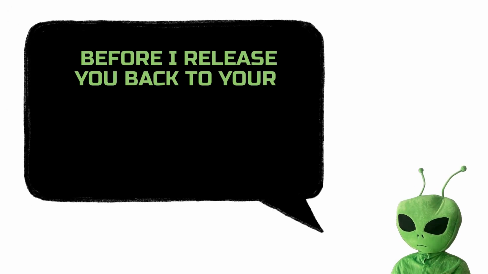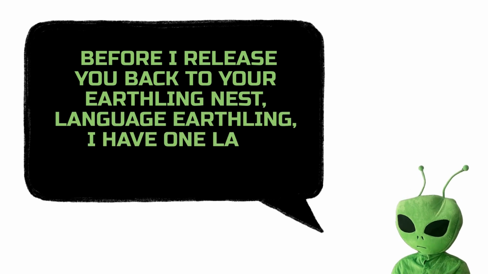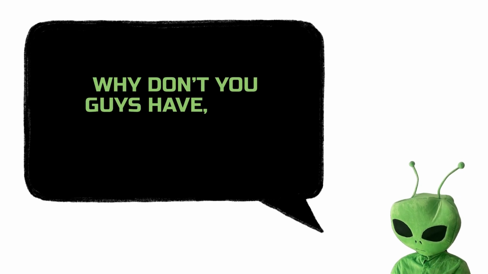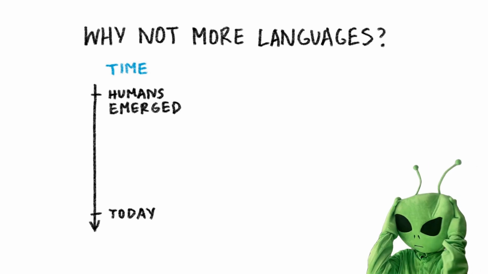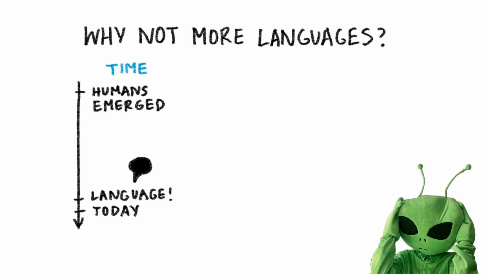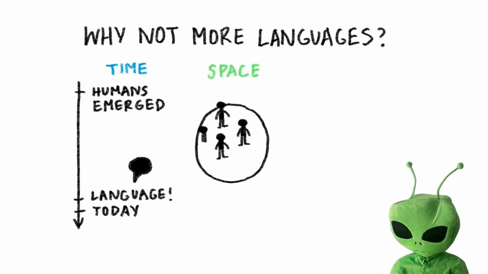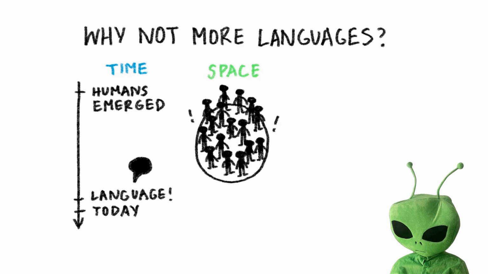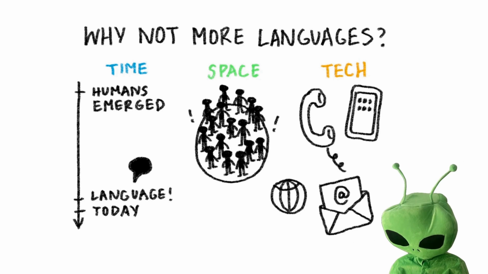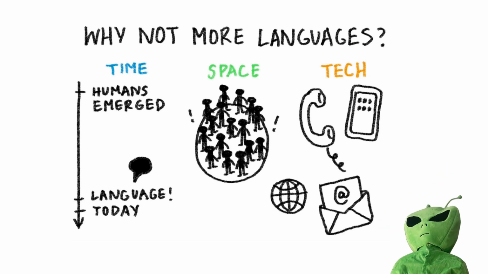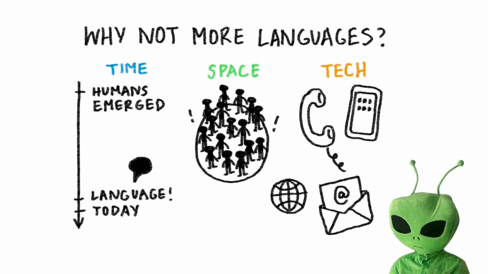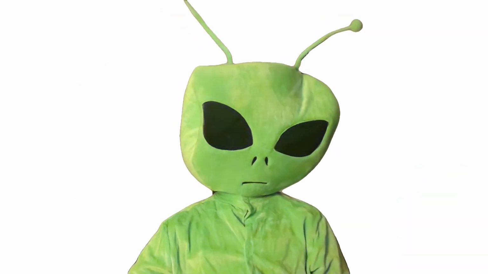Before I release you back to your Earthling Nest for language Earthlings, I have one last question. Why don't you guys have more languages? Oh, well, I don't think we really know. Maybe it's because of time. We've only been on this planet so long, and didn't start talking until pretty recently. Or maybe it's because of space. We only have so much space on this planet for different human groups to form. And maybe it's about technology, since we have many recent technologies that can help us communicate across great physical distances. Anyway, the drift model that has worked great in the past, I don't know, thousands of years, might function very differently in today's interconnected world.